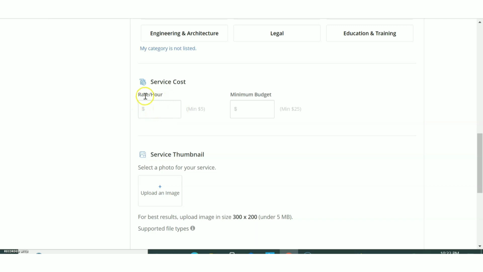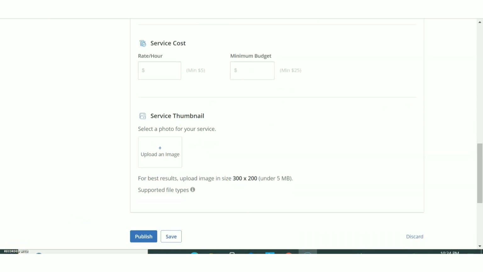Okay. So rate per hour and minimum budget means if you are working for 1 hour, minimum you are expecting this. That is how much of amount you are expecting in dollars. You can give it here. And what is the minimum total budget you are expecting? You can give in this column. Okay.